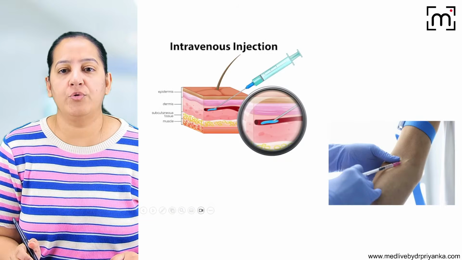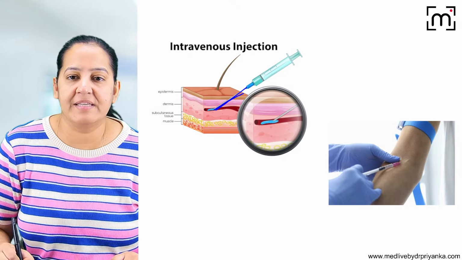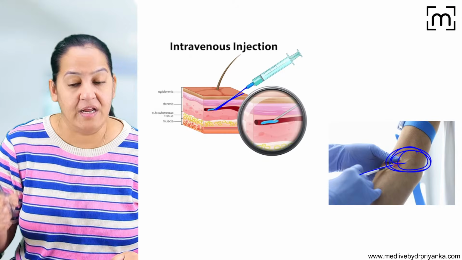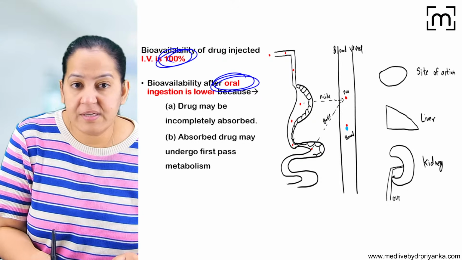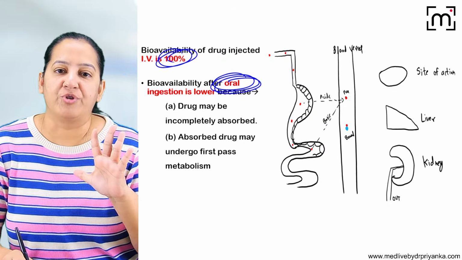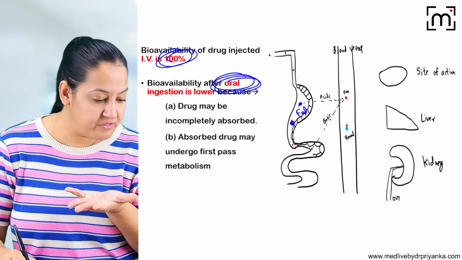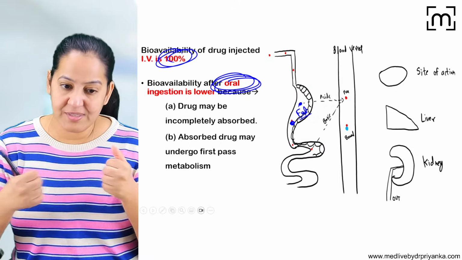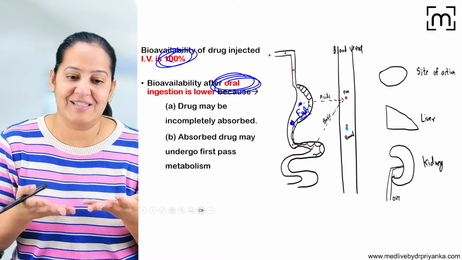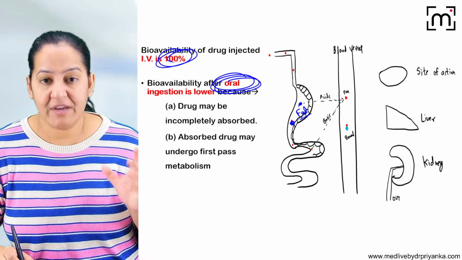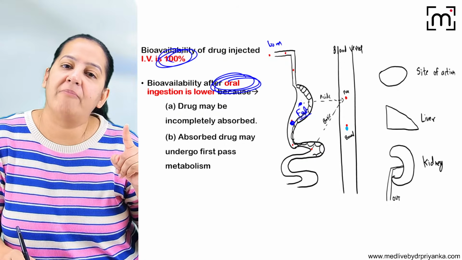Now, why in the oral route? You tell me why. This is the IV route, where we are giving the drug directly in the vein, so it is obviously 100%. But in the oral route, it's never 100 because of two reasons. Number one, absorption. Absorption is never 100%. It depends on the food. Some foods increase absorption, some decrease absorption. It depends from food to food. Like grapefruit or some fruits decrease the absorption, and some increase it. So we cannot comment on that. But absorption is never 100%. It is not that we are giving 100 gram, so the complete 100 gram will get absorbed. No.